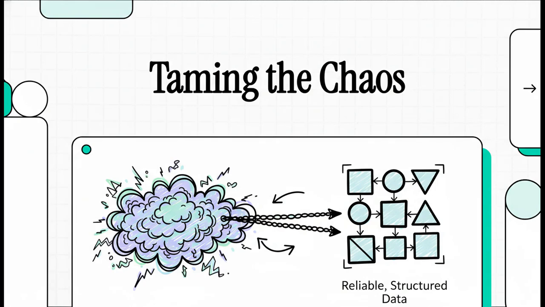If you're building with large language models, you already know they're incredibly powerful. But you also know they can be, well, a little wild, unpredictable. Getting them to spit out reliable, structured data that your apps can actually use, that's one of the biggest challenges in AI today. So let's dive in and figure out how to tame that chaos.